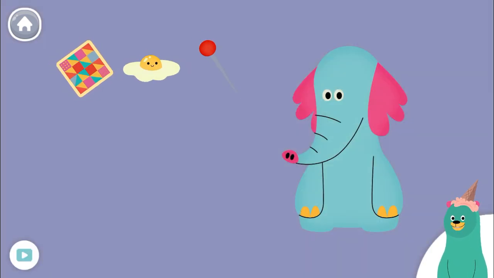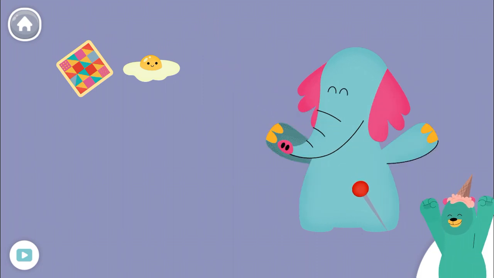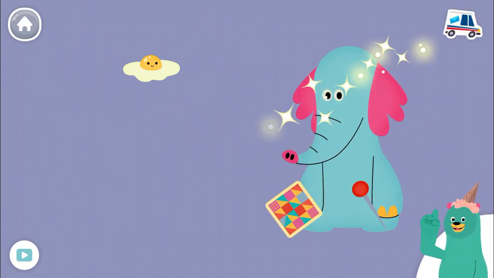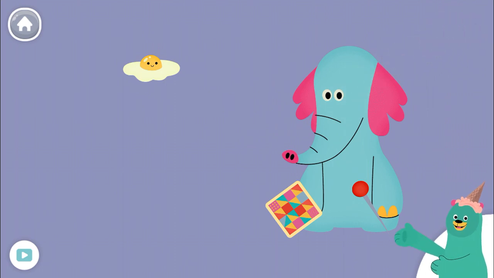Drag the things with the I sound in the middle to hollow. Pin. Quilt. Yay! You found the things with the I sound in the middle.